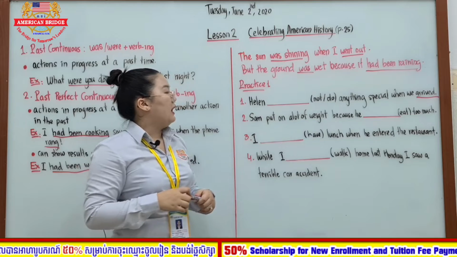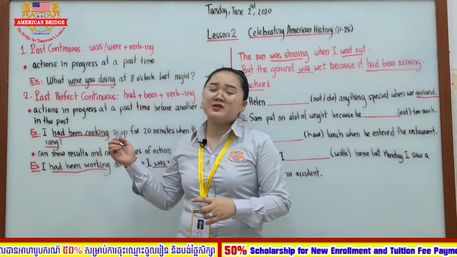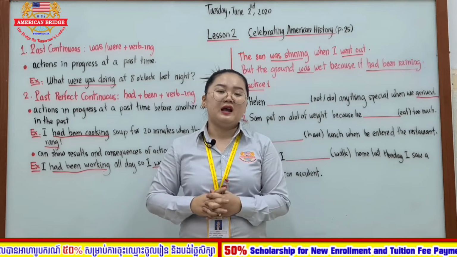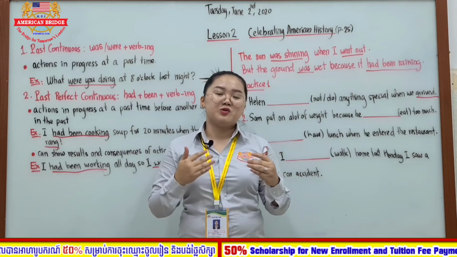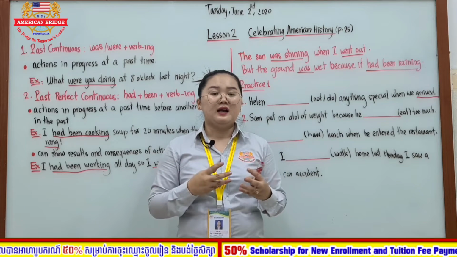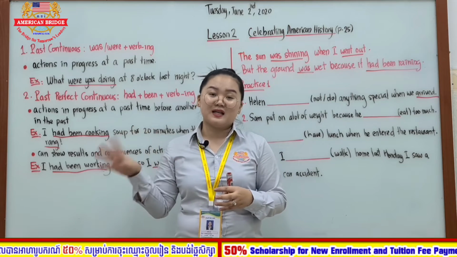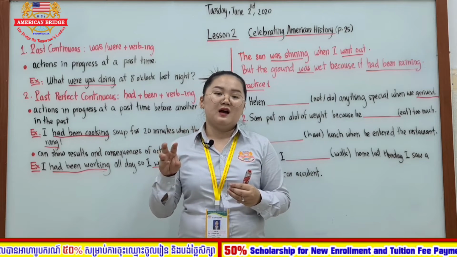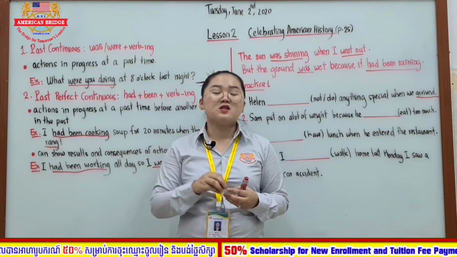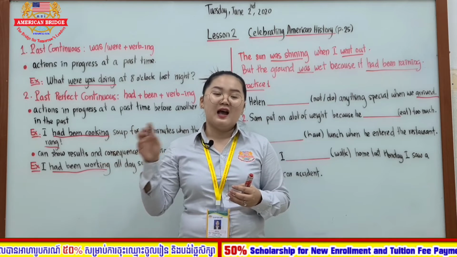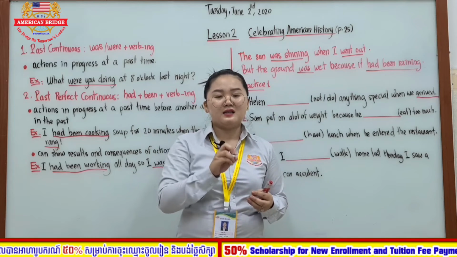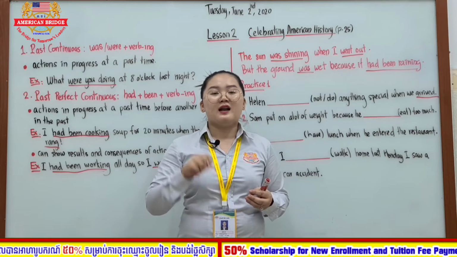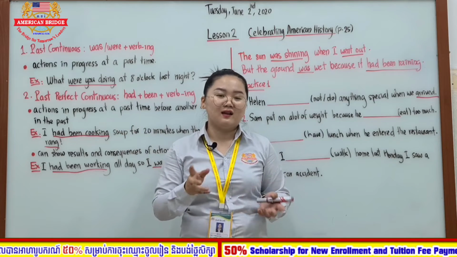As I mentioned earlier, when we use past perfect, there's also a past simple in that sentence, right? And also when we use past perfect continuous, there is also a past simple in that sentence. And when you use the past continuous, there is also a past simple in that sentence as well.